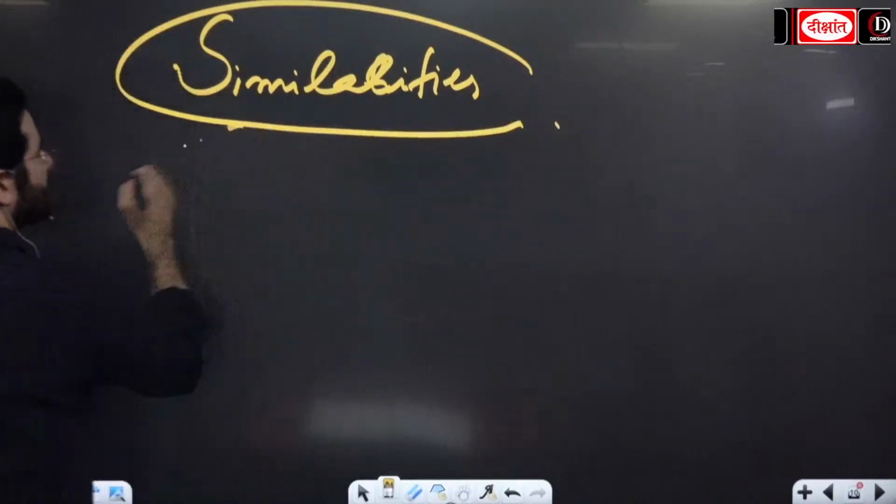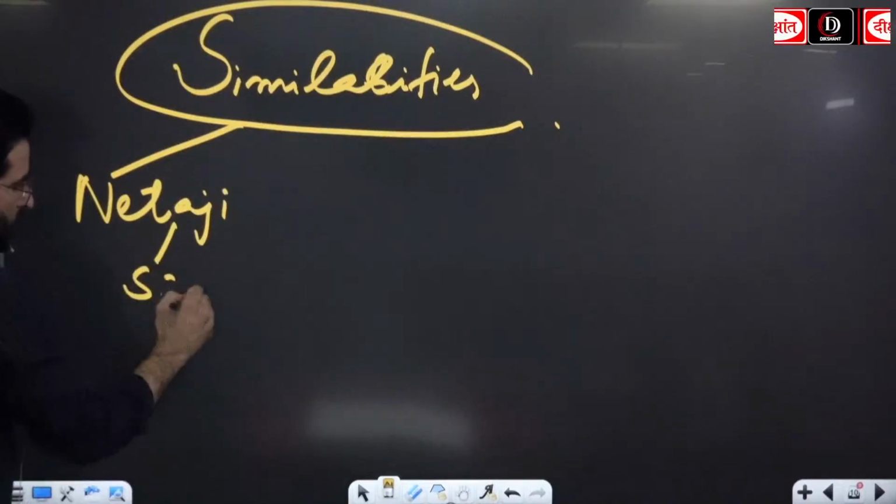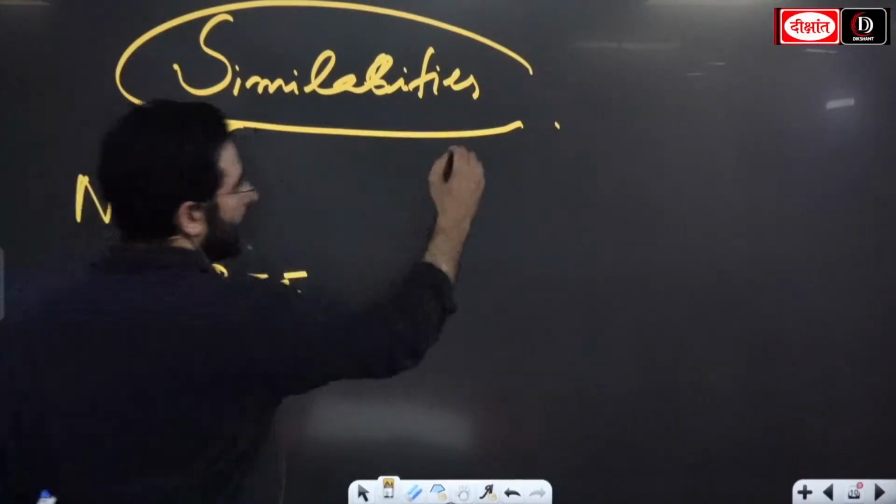Similarities: Netaji, SC Bose, and Gandhiji.